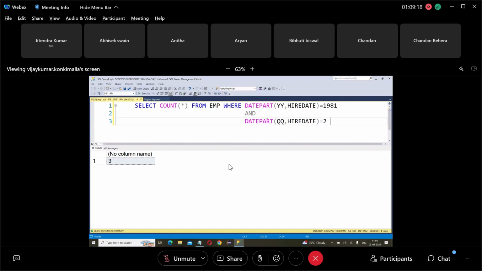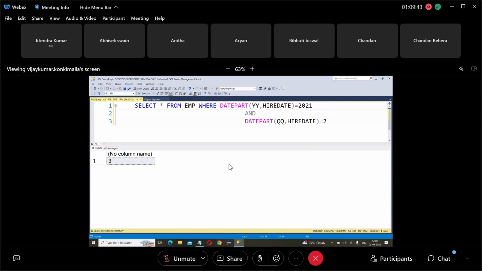Quarter equals to 2. So like 2021, let's say, not 1981, it is changed to 2021. Yes or no? 2021 quarter 2, second quarter. So what does this give? Count. How many? 3. There are 3 employees. You want to see the employee details. To see the employee details, what do you have to write?